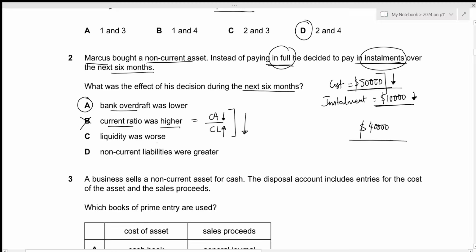Then liquidity was worse. Liquidity is our cash position of the business. In this case, the liquidity will be better because we will only be using a lower amount out of our total cash. So this is also incorrect. Then the fourth one is our non-current liabilities were greater. In this case, we are not talking about any sort of non-current liabilities. We are only talking about acquiring or buying a new non-current asset. So this has no impact over our non-current liabilities. So D will be incorrect. That is all for the second question.